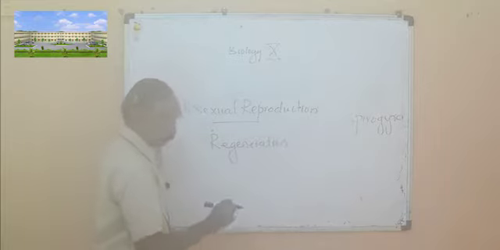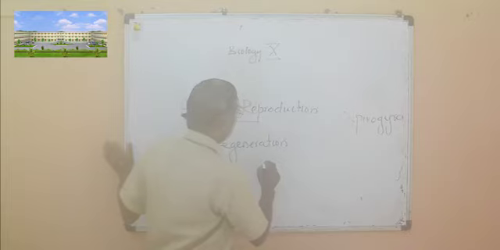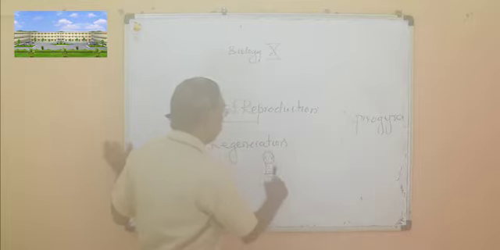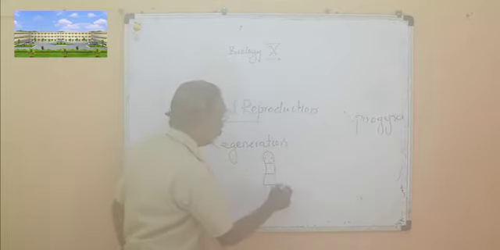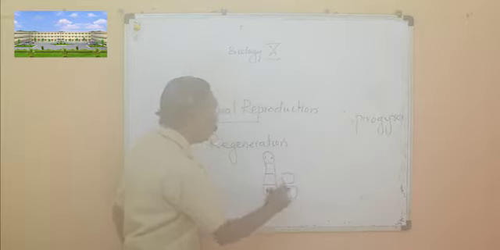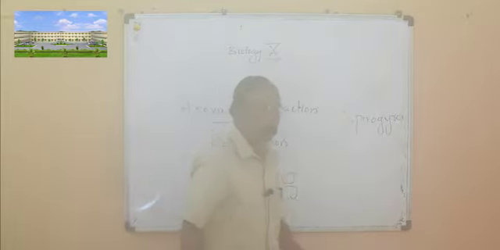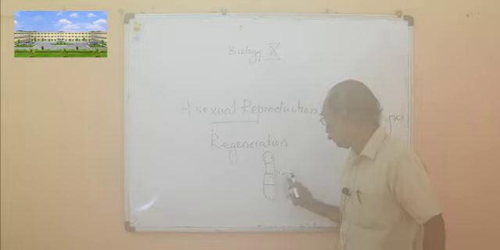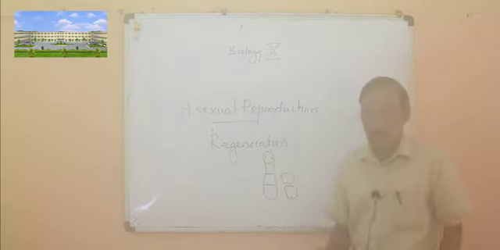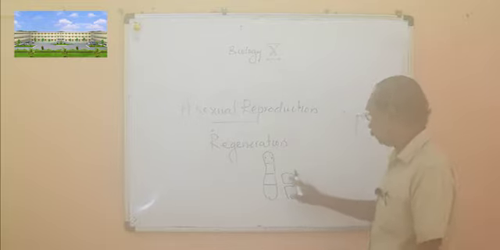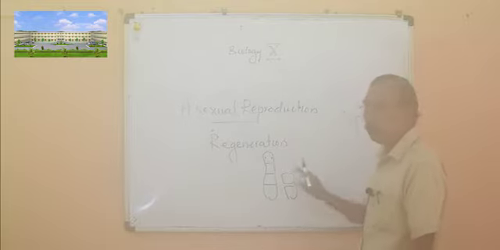Regeneration. What is regeneration? In planaria, you can see if the organism is cut into so many places, each one can grow into a separate organism. If you just cut, that cut part will grow into a separate organism. Actually, there are specialized cells for regeneration here. So in a planaria, reproduction can take place by cutting the body into different pieces.